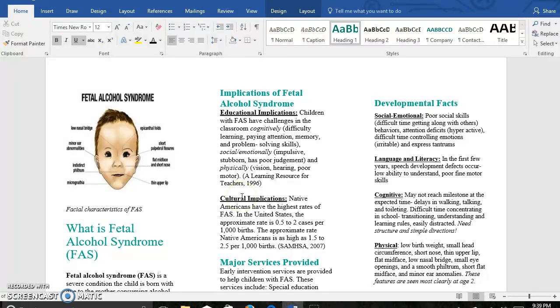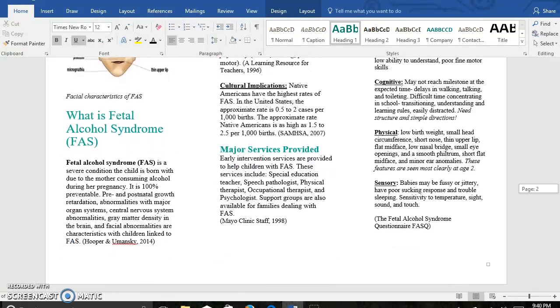Some cultural implications, I found it really interesting that Native Americans have the highest rate of FAS. So in the United States, the approximate rate is 0.5 to 2 cases per 1,000 births. The approximate rate for Native Americans is as high as 1.5 to 2.5 per 1,000 births. So that was a fun little statistic that I was able to learn.